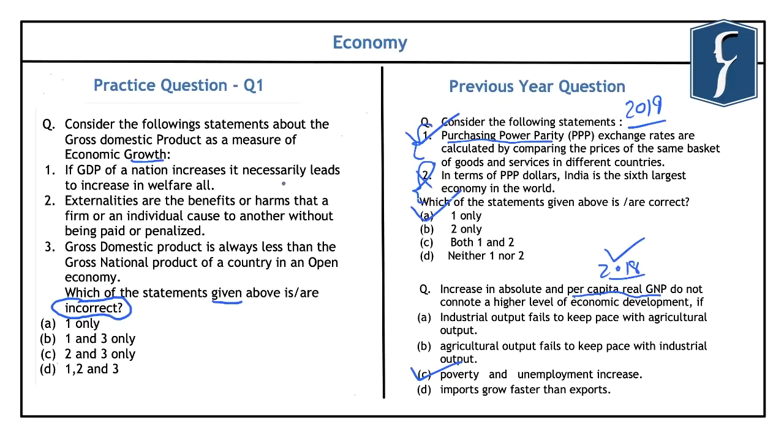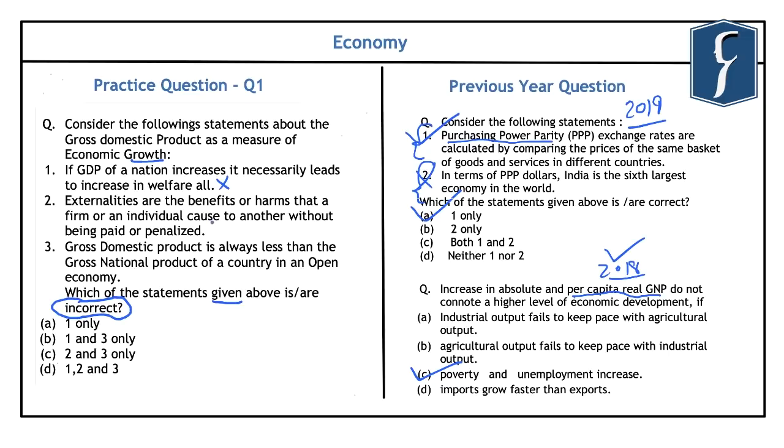And that is why this first statement that is given here, that is, if GDP of a nation increases, it necessarily leads to increase in the welfare of all, is incorrect. Again, if you look at the second statement, it reads, externalities are the benefits or the harms that a firm or an individual cause to another without being paid or penalized.